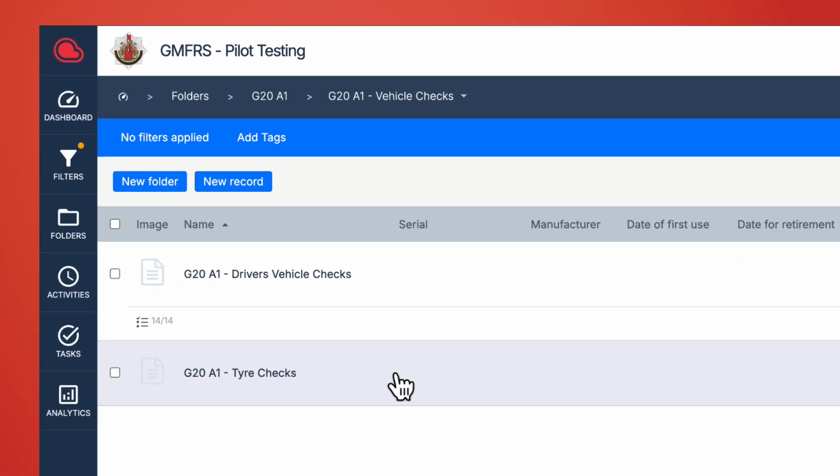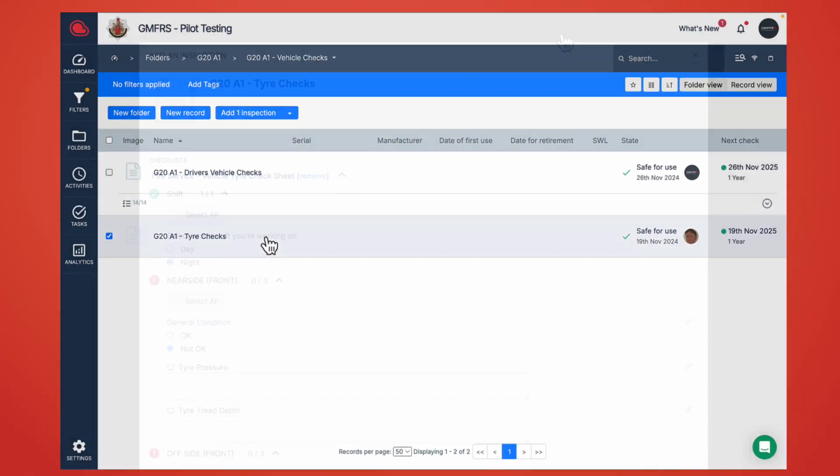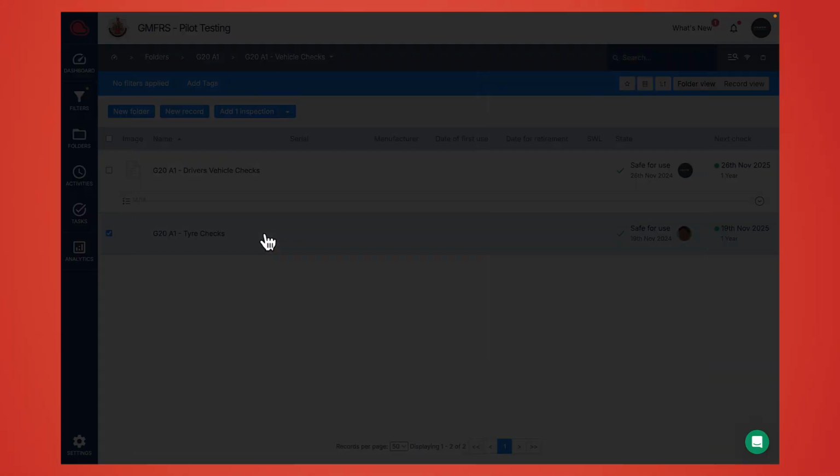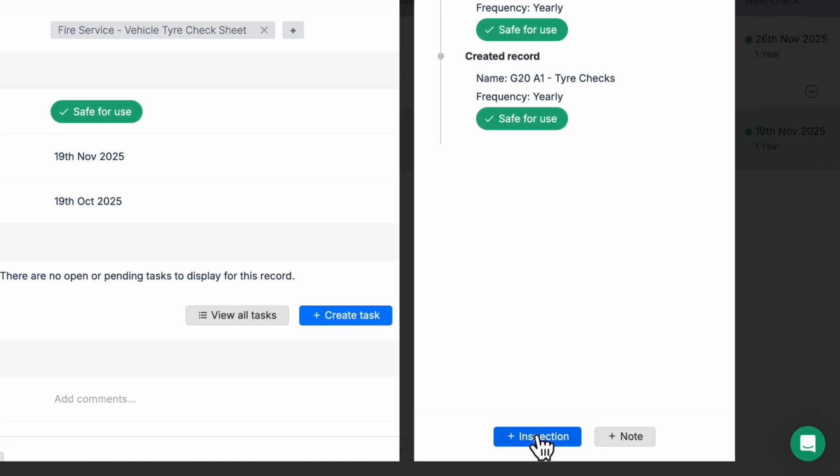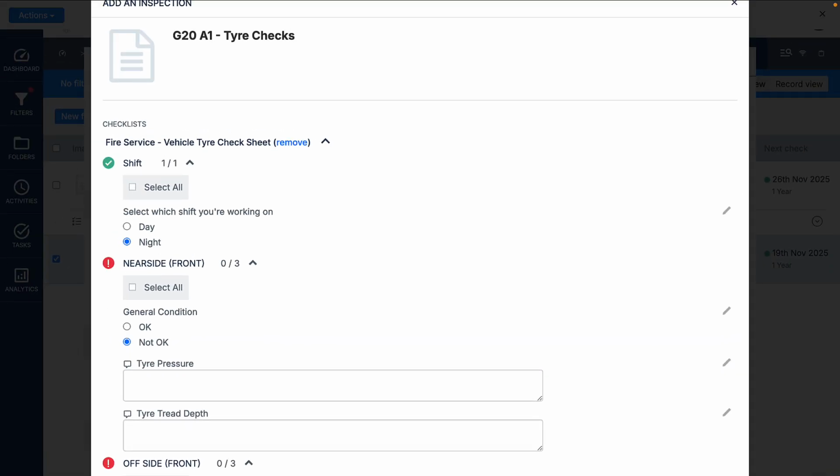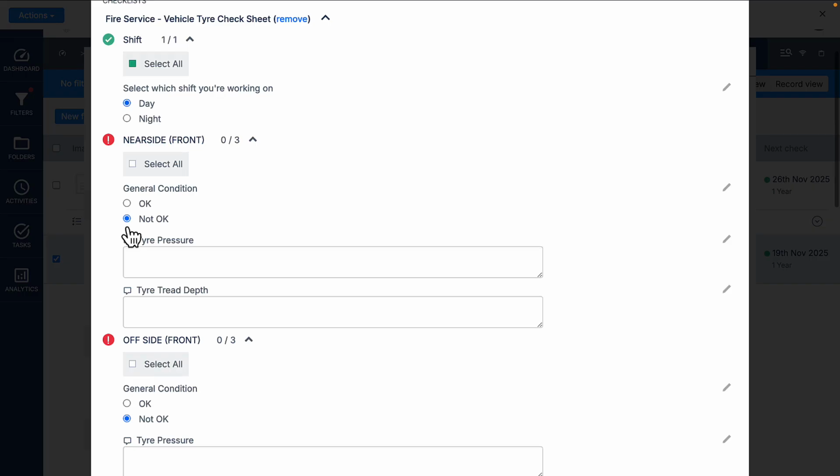You can get to this inspection by clicking on the white box and then Add One Inspection, or you can get to the inspection by going through the record itself and then clicking on Plus Inspection. So first you'll need to select the current shift you're working on, and then go through checking all the tyres on the vehicle.